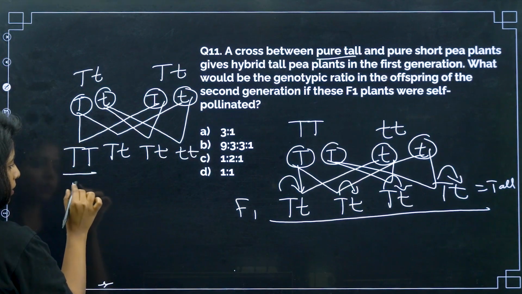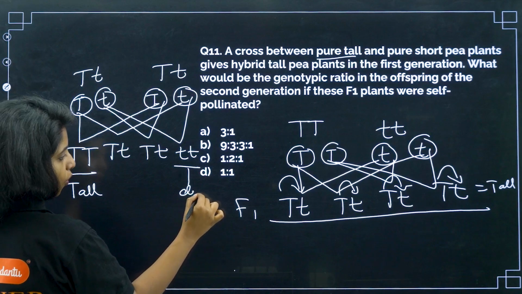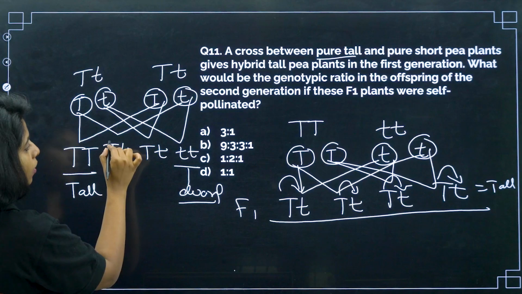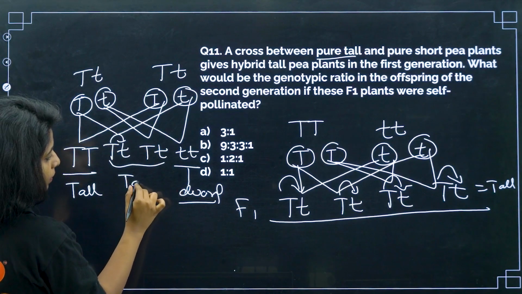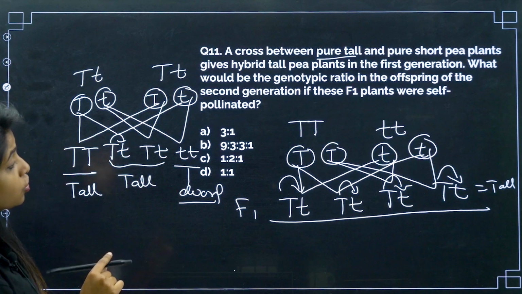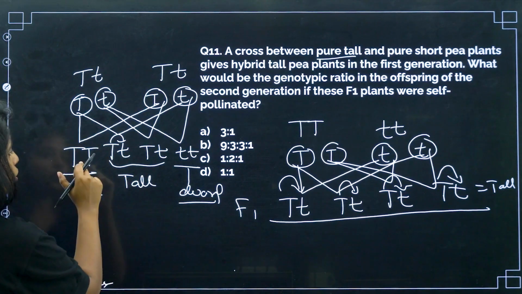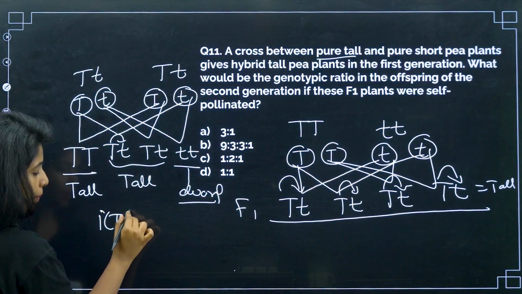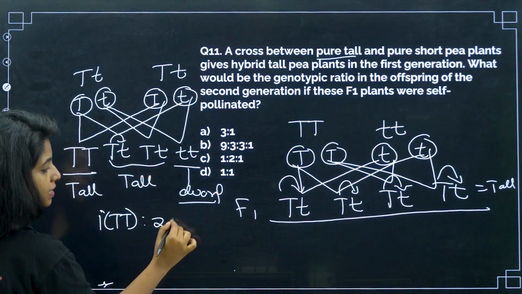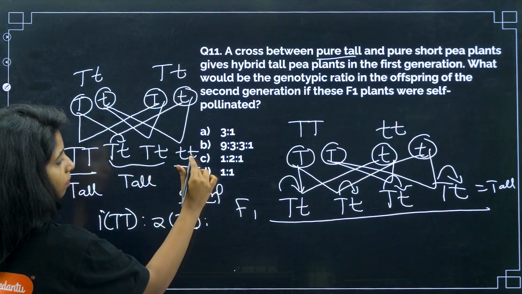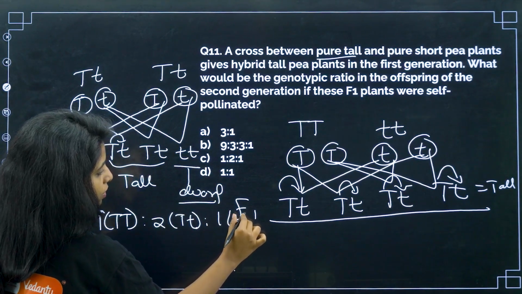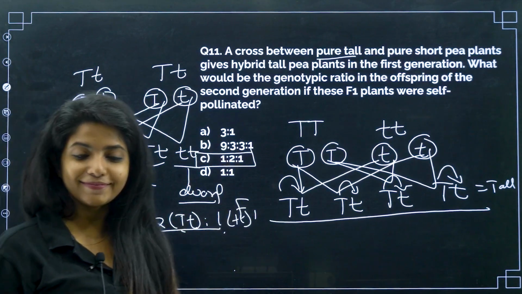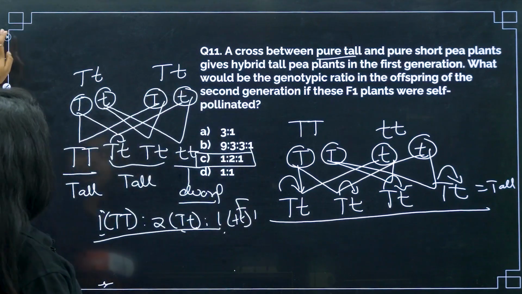So over here you see, this is tall, this is dwarf. As there is no one to overshadow this effect, it will be dwarf. Both are dominant, so here also it will be tall. Both of them will be tall. What are you asked? You are asked about the genotypic ratio. How is the genetic makeup looking? There is one that has capital T, capital T. There will be two that have capital T, small t. And there will be one that has small t, small t. So what is the ratio? 1:2:1. This is the ratio. Cool? Easy question, no?